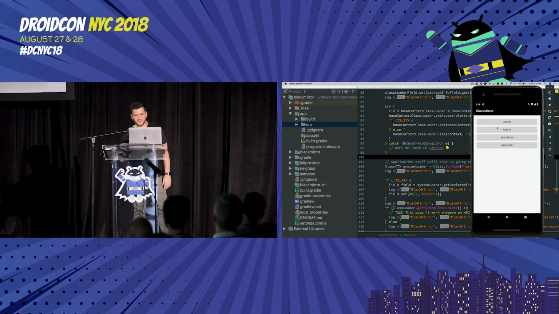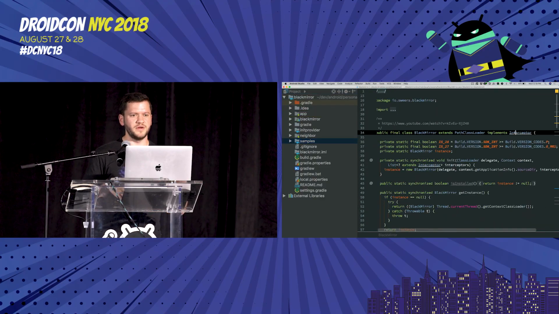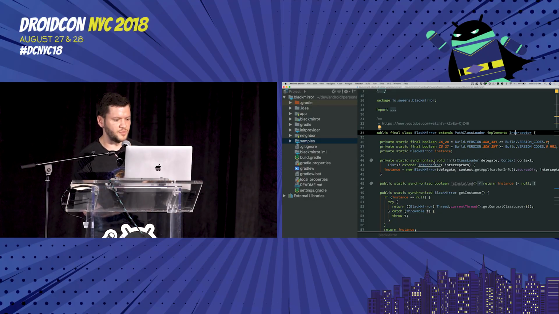We have this demo Black Mirror app here that I'm going to show a few different examples in. Got a few activities, and the first thing we're going to do is look through some interceptors. So that interceptor API that I was talking about, if anyone here has ever used OkHttp, there's an interceptor API in there where you get a request, you can proceed on a chain and get back a result. This is designed basically the same way, to see what you can do with it.